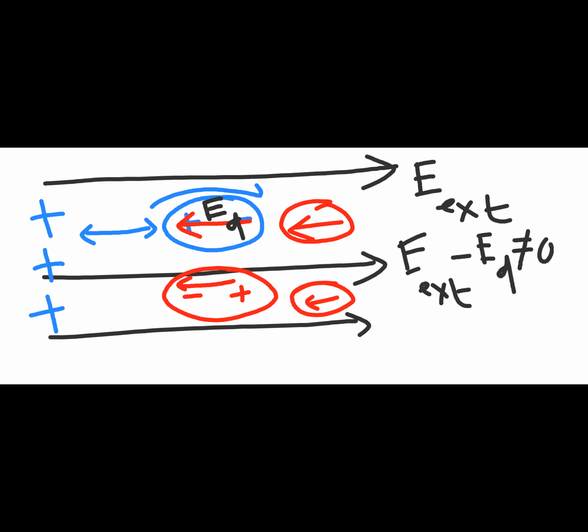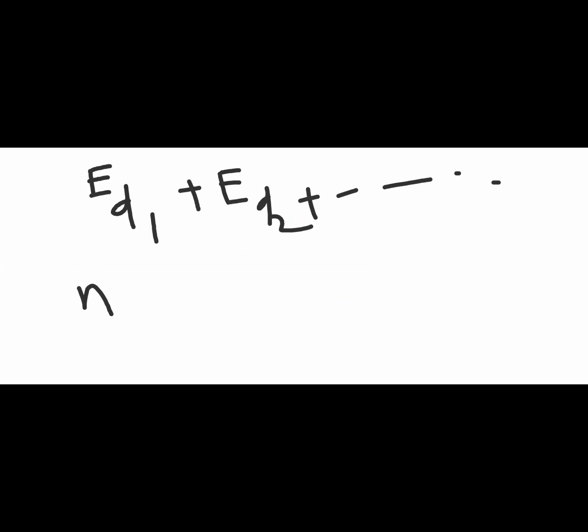Now this is the first molecule, this is the second molecule, third molecule, and fourth molecule. So you have n number of molecules. I can say that the dipole electric field of the first molecule plus the dipole electric field of the second molecule, and so on, for n molecules, or you can simply write the sum of E_D i, with i equal to 1 to n.